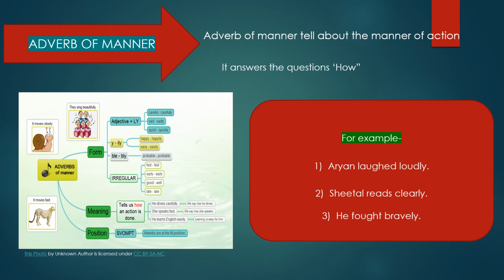Last sentence, he fought bravely. In this sentence, bravely is an adverb. The ly also shows that bravely is an adverb, and it answers the question how he fought, in what manner he fought. So in this way we can say that an adverb of manner tells us how an action is done.